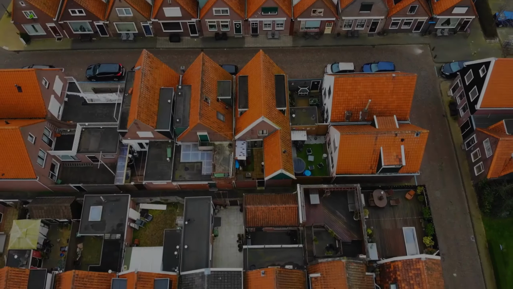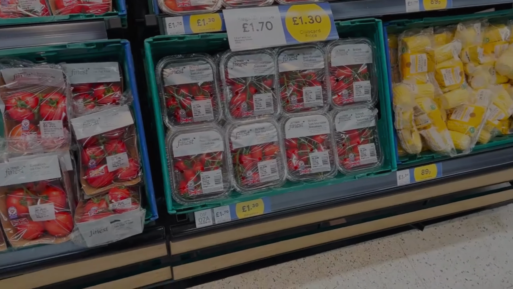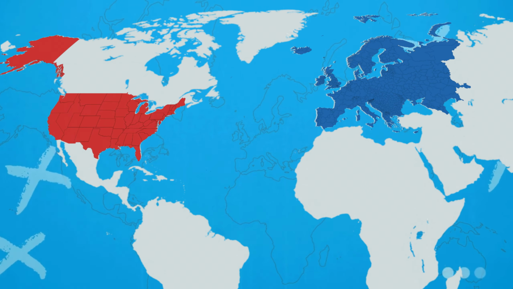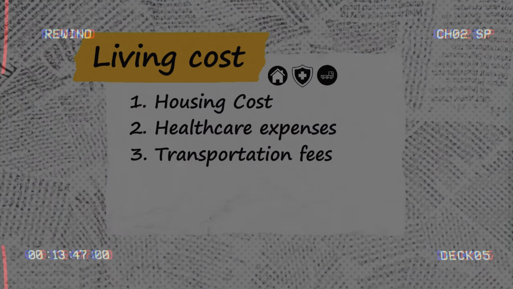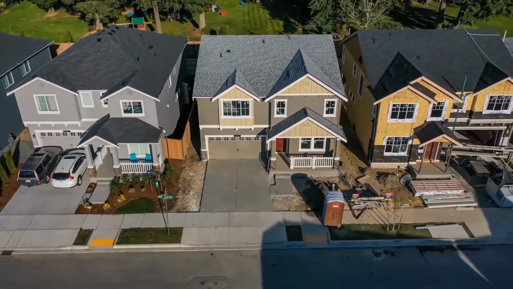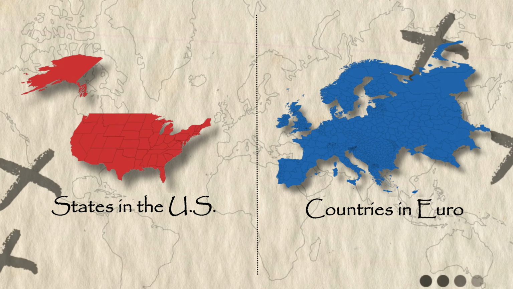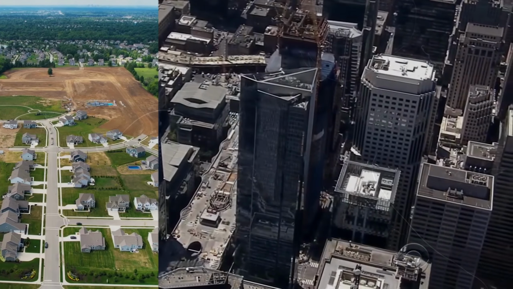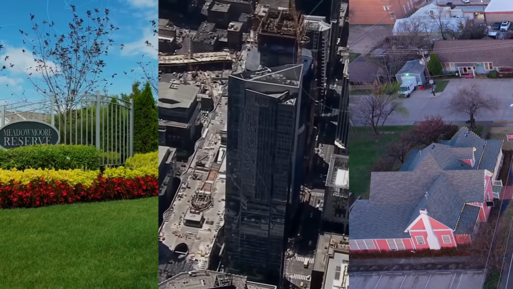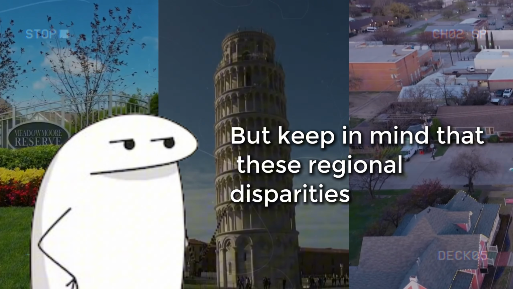These metrics are essential as they cover significant aspects of everyday expenses, providing a well-rounded understanding of the cost of living in each region. Should we just dive in then? Well, not yet. We need to tackle one more question before we start. There are substantial differences in the cost of living between countries in the Euro area and the states in the US. For example, housing costs in California are much higher than in Ohio or Texas. We'll use averages to provide a general comparison, but keep in mind that these regional disparities are real.